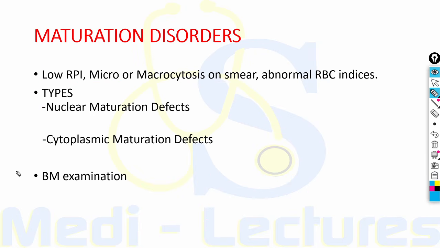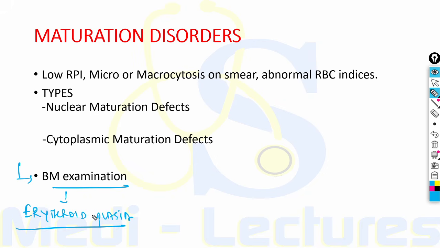Now when we do a bone marrow examination in cases of maturation disorders, what we will see is erythroid hyperplasia. Bone marrow tries to increase its erythroid synthesis.